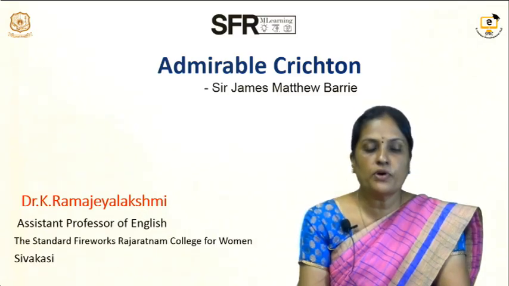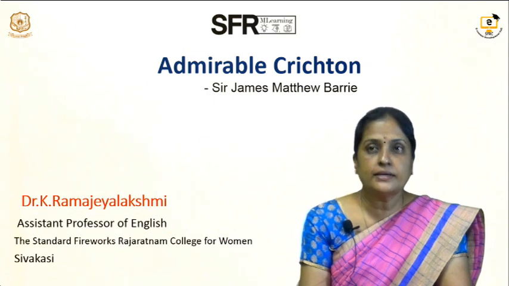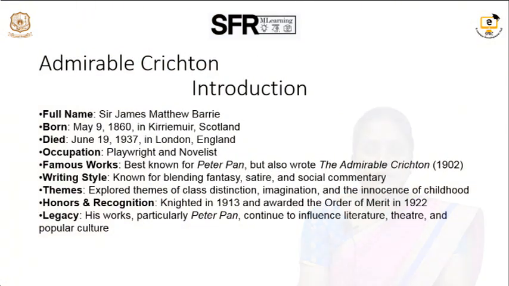Barrie, best known for Peter Pan, was a Scottish novelist and playwright. He was made a baronet and a member of the Order of Merit for his contribution to literature. Barrie died of pneumonia in 1937. His full name is Sir James Matthew Barrie, born on May 8, 1860 and died on June 19, 1937. His famous works include this, Admirable Crichton, a comic stage play written in the year 1902.